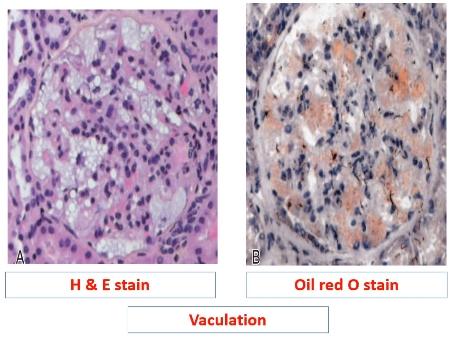As we see here in the H&E stain, we found in the glomeruli these clear vacuoles. These clear vacuoles are due to the deposition of the glycosphingolipids, and here, as we see with oil red O stain, these vacuoles are due to glycosphingolipid accumulation.